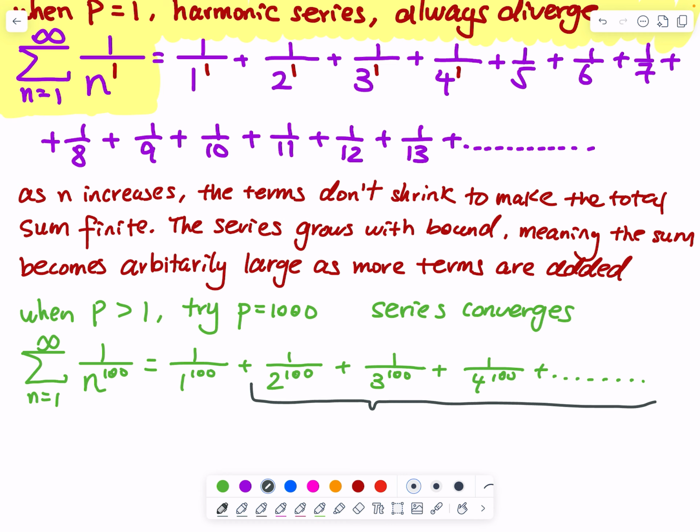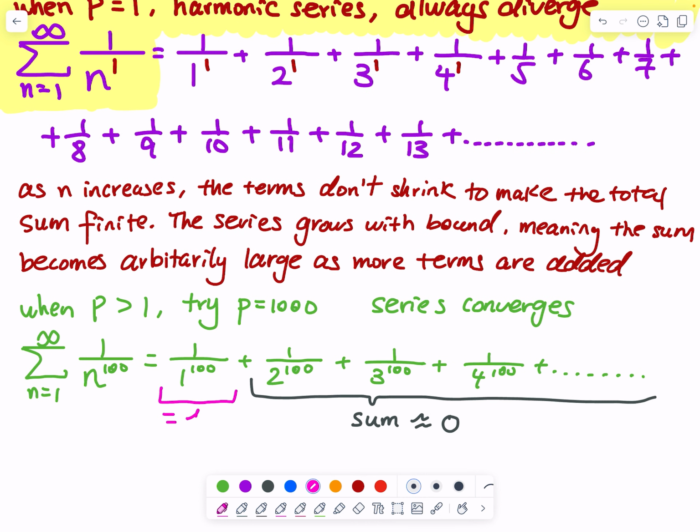You are adding up so many of these terms together, but the terms shrink quickly enough, so the rest of the sum is just nearly 0. And the first term is equal to 1. So I can say that the sum is approximately equal to 1, and it is finite. The sum is finite, and we say the series converges. That's it, when p is greater than 1.